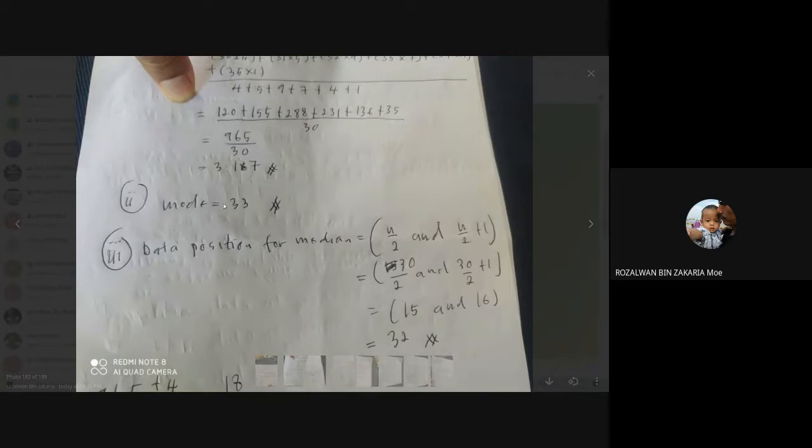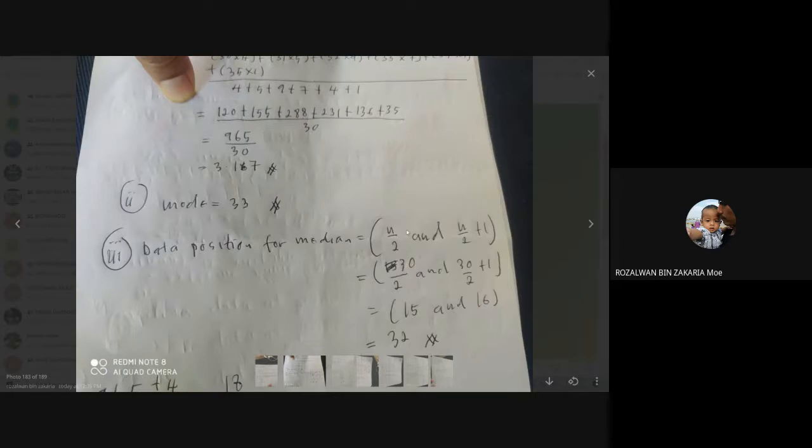Okay, next question asks you to find the median for that data. Remember to find the median for this grouped data in the bar chart. Firstly, you have to find the total frequency, which is equal to the total number of students. The total frequency equals 30 here, an even number.